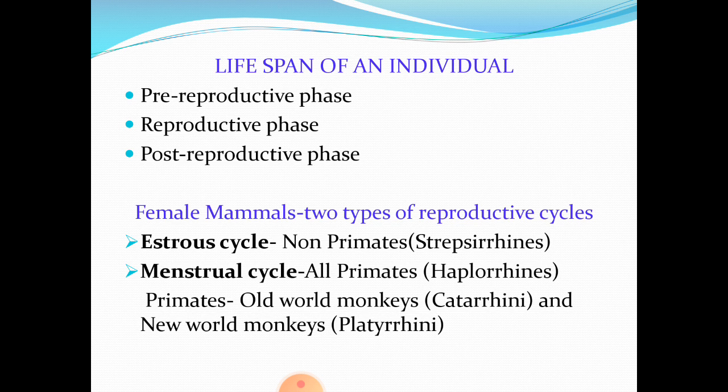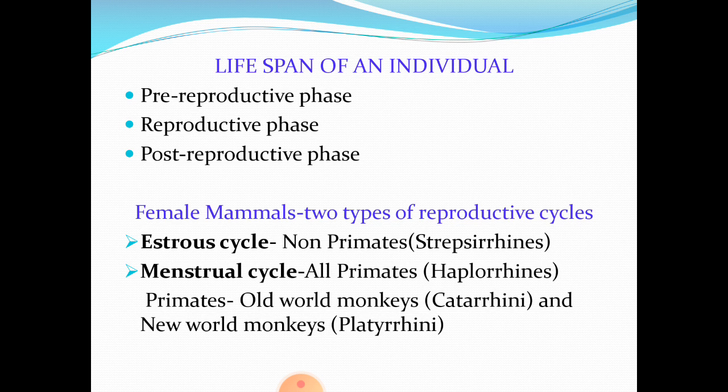And in the last phase, that is the post-reproductive phase, there occurs gonadal sterility resulting in decline in reproduction. And the female mammals normally practice two types of reproductive cycles. They are estrous cycle and menstrual cycle.